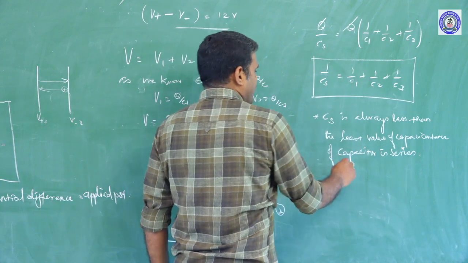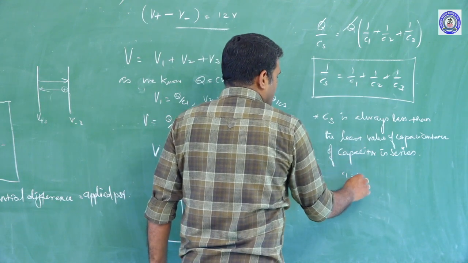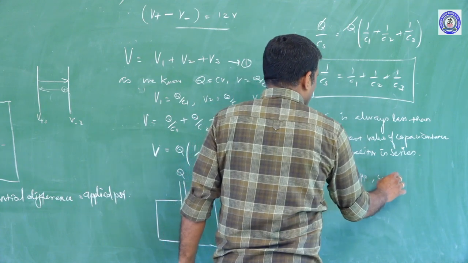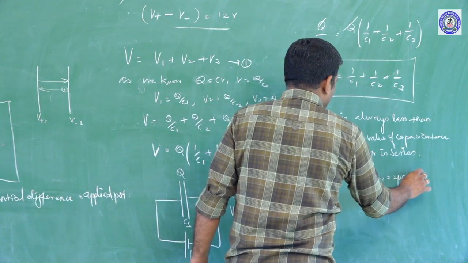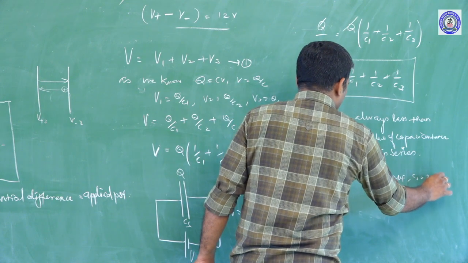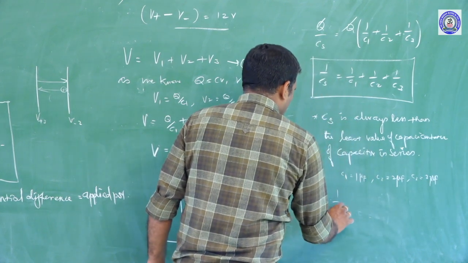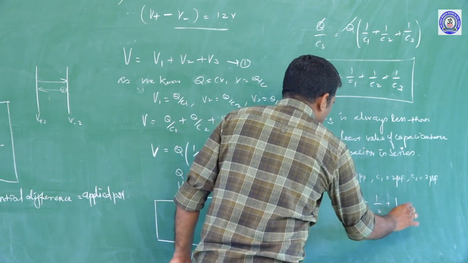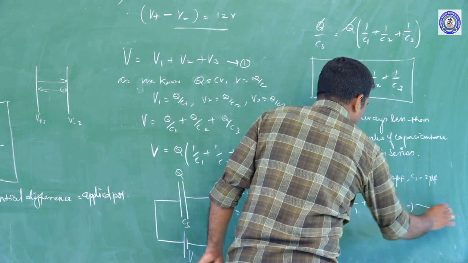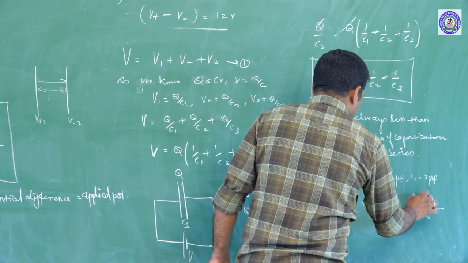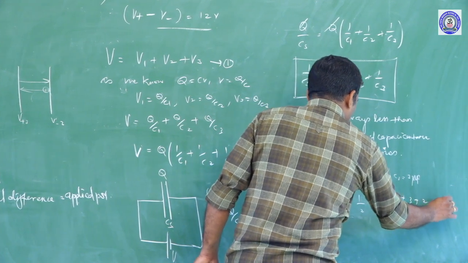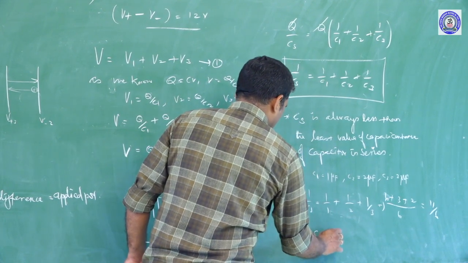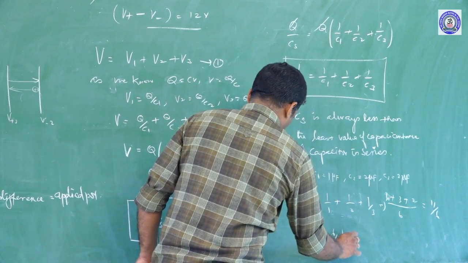For example, if I consider capacitors of capacitance value C1 equals 1 microfarad, C2 equals 2 microfarad and C3 equals 3 microfarad, then the effective capacitance 1 by Cs equals 1 by 1 plus 1 by 2 plus 1 by 3. When taking LCM, this is 6, this is 6 plus 3 plus 2, so 11 by 6. So on taking reciprocal, Cs equals 6 divided by 11 microfarad.